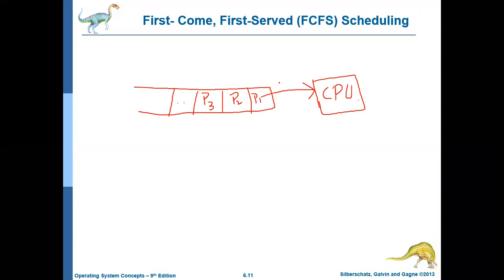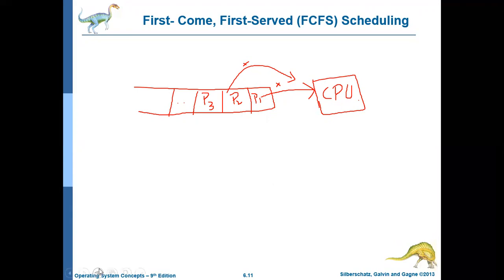Once this process is completed, or goes into IO wait, it will pick up the next process and keep executing it until it completes or goes into IO wait. This type of scheduling is called first come first serve scheduling.